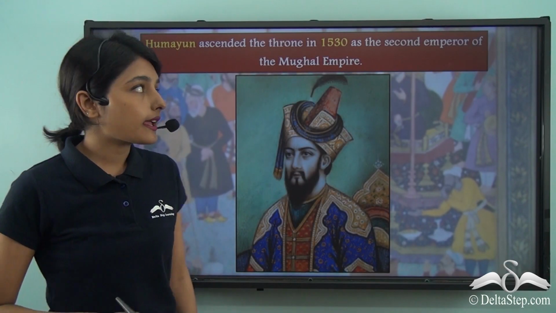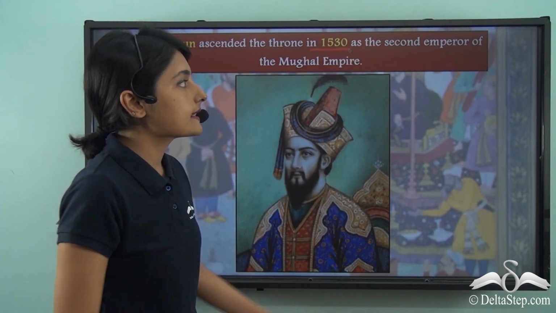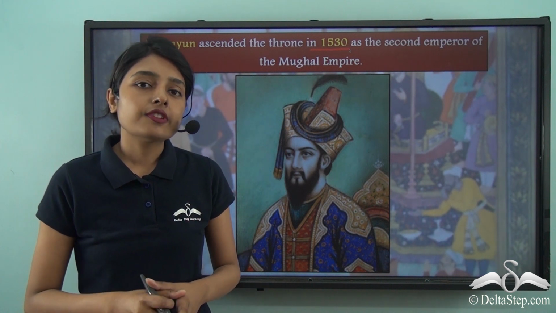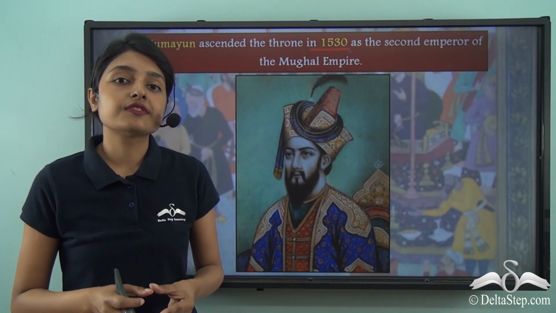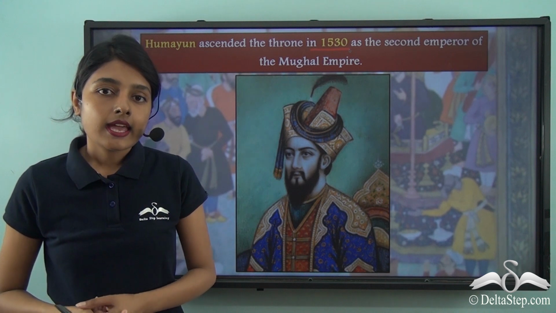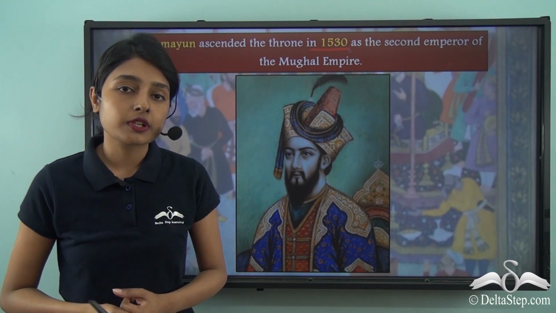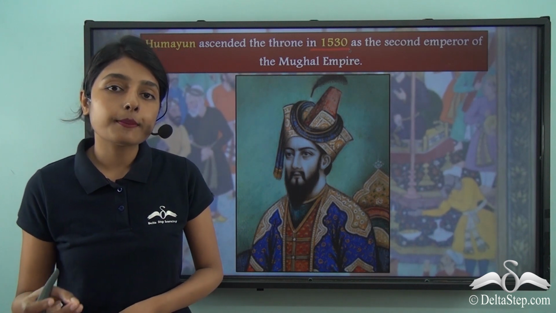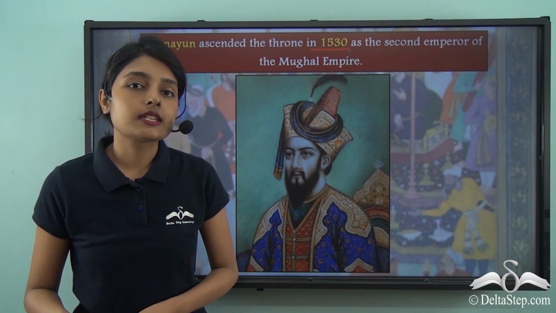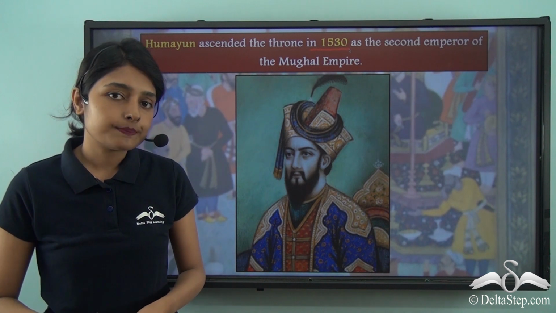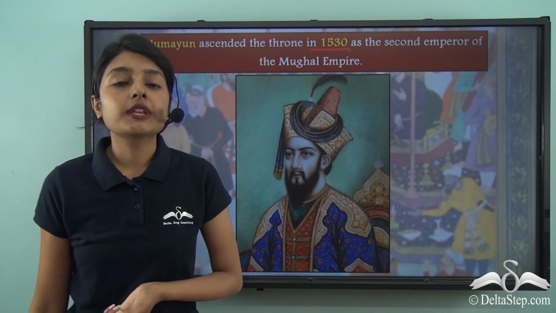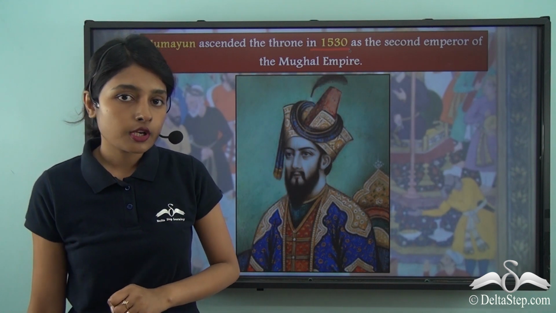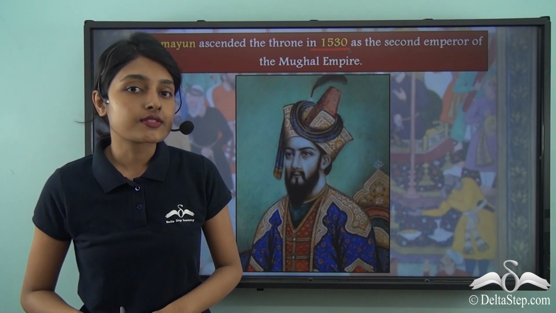Humayun came to power in 1530 as the second emperor of the Mughal Empire. By the will of his father, he had to divide his inheritance, and he gave his half-brother Mirza Kamran control over Kandahar and Kabul that lie in the present-day country of Afghanistan. So, Humayun now became the second emperor of the Mughal Empire in the Indian subcontinent. Let us now learn about his rule.